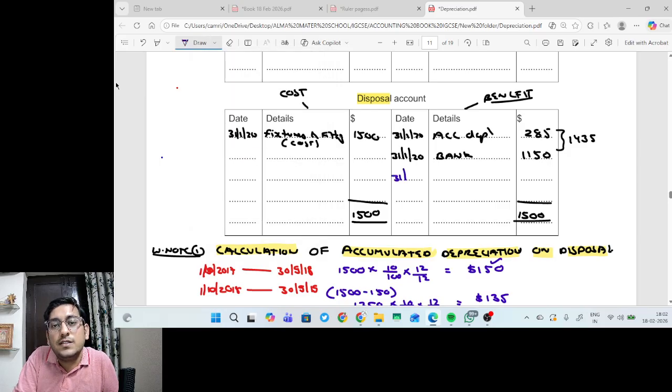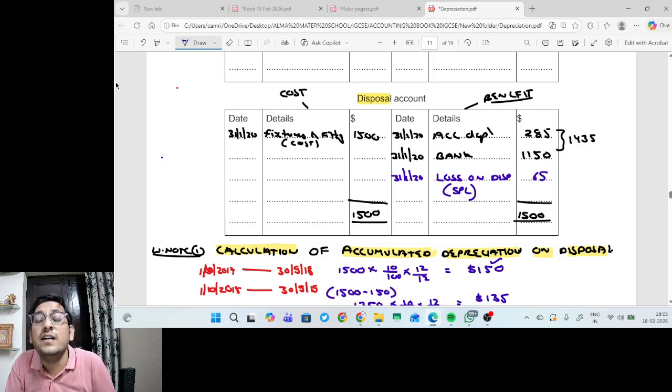So on 31st January 2020, we will write loss on disposal. And how much is loss on disposal? 65. And this loss will be transferred to statement of profit and loss. Which side? Expense side. Right. So what if benefit side goes up and the cost comes low? Then in that case, this loss will be called profit on disposal.